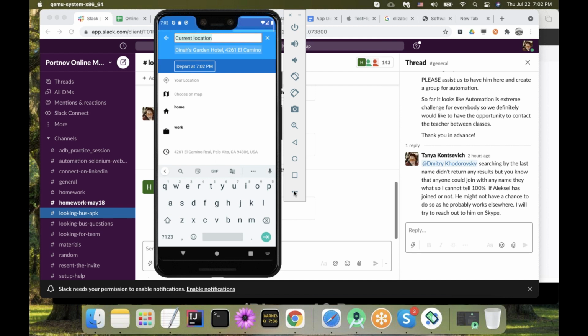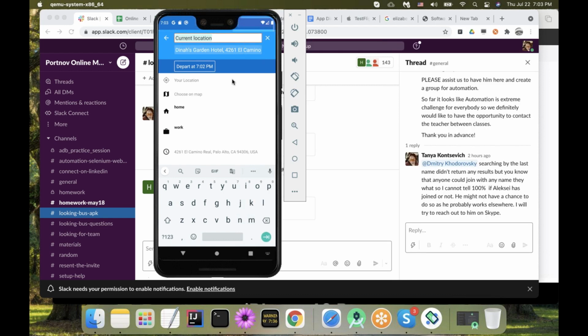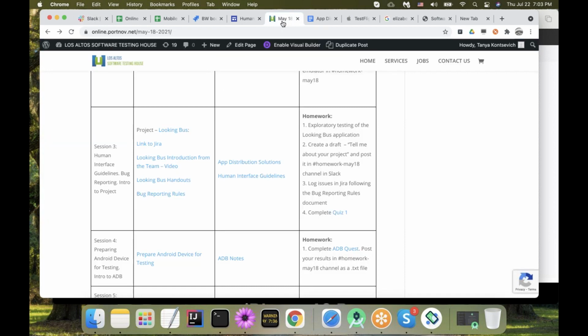Plus, again, you can change your location to be somewhere else instead of your house if we are on the emulator. And we will also learn how to fake location on Android devices. I'm going too far. In any case, let's go back. For exploratory testing, it's enough. You just need to know which addresses would work. And for that, this information,